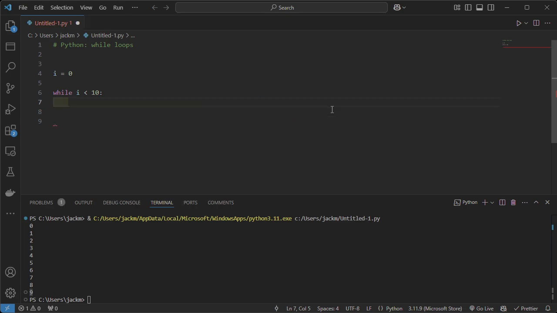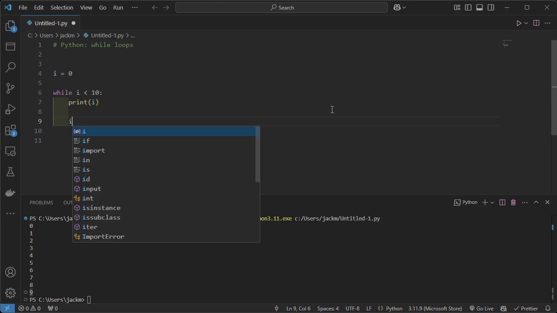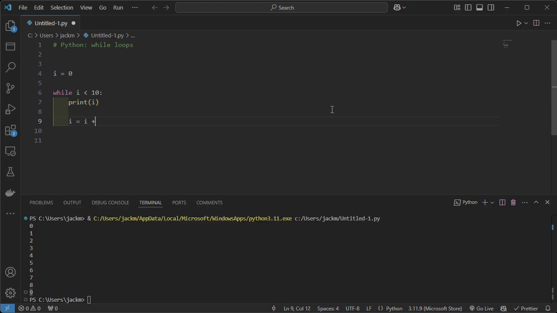And I'm going to get rid of these now. So we'll say while I is less than 10 first. Once again, we're going to print I, and then we're going to increment the number once more. And this time, instead of doing I equals I plus 1, because that's a little bit heavy, we can do it a nicer way. We can do I plus equals 1. And this is just a nice way to add something to the current value of a variable. So this will add 1 to the current value of I and save it back into the I variable.